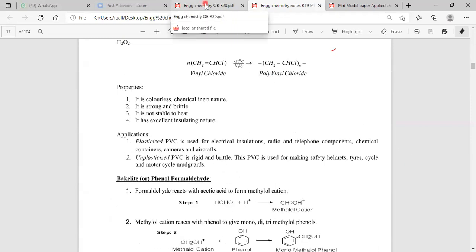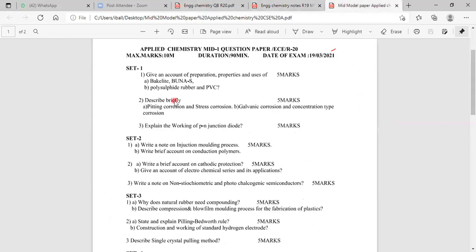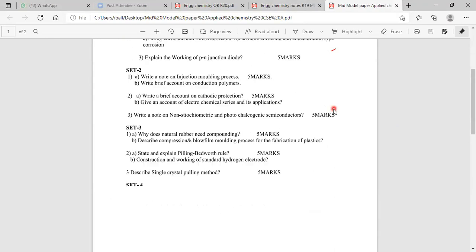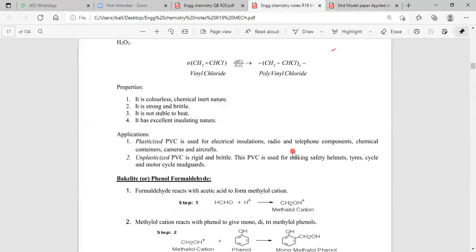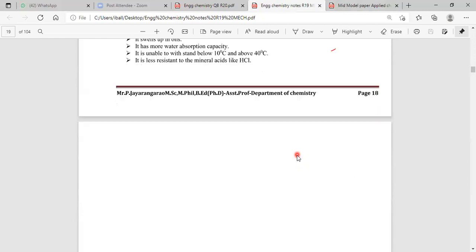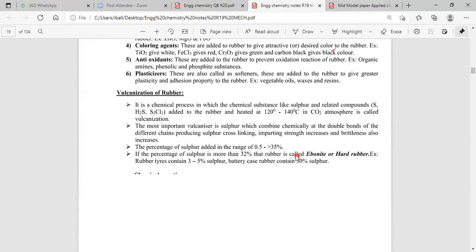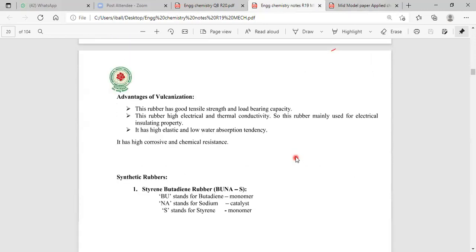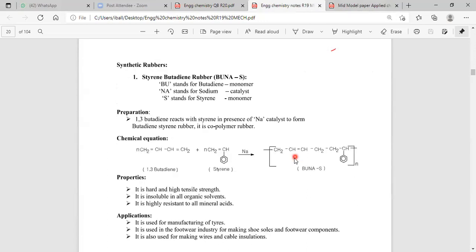Now let me see the second question. In the model paper, the second question: first one is bakelite, number 2 is BUNA-S, number 3 is polysulfide rubber, number 4 is polyvinyl chloride. The first one we have discussed is bakelite, then followed by synthetic rubbers: BUNA-S, BUNA-N, thiokol, polyurethane.